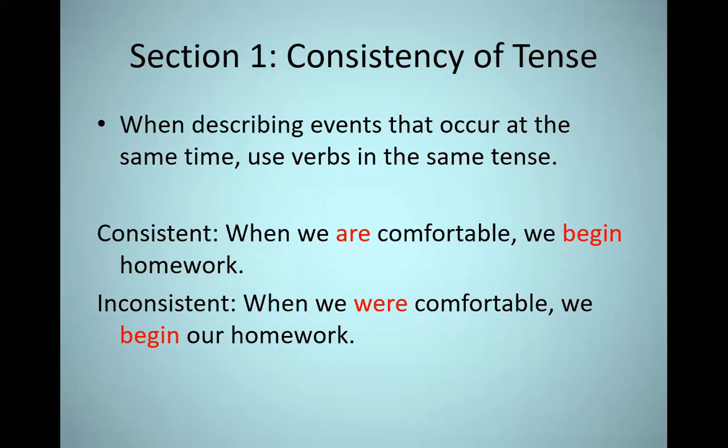Like here, the example: "When we are comfortable, we begin homework." Here, guys, we have two verbs in this complex sentence. In the subordinate clause, we have "are," and this is the present tense because it is only part of the verb to be. "We begin homework," also "begin" is the base form, so it is in the present. So this sentence, guys, is consistent in tense because both actions happened at the same time, so we put them in the present tense.